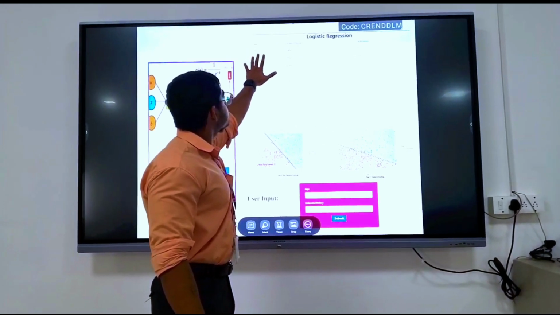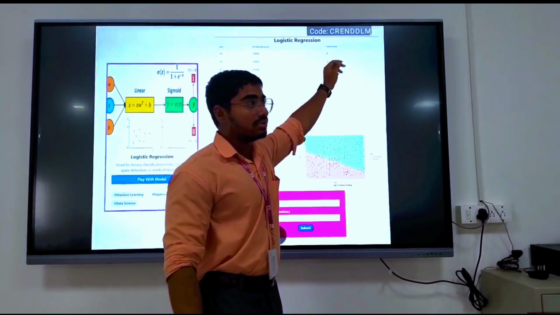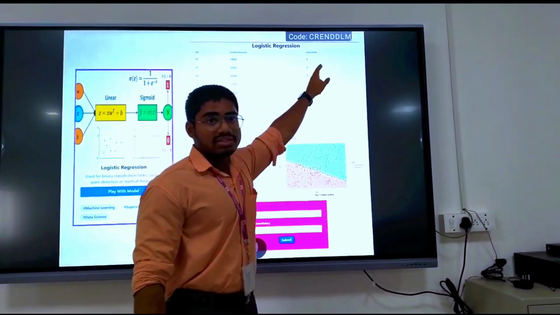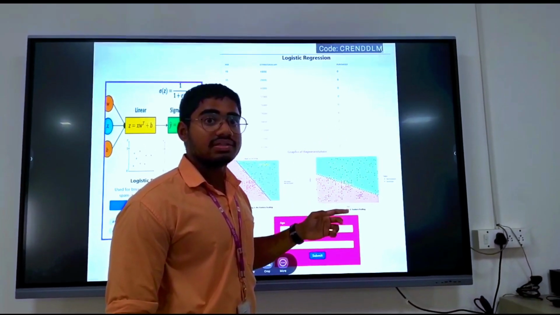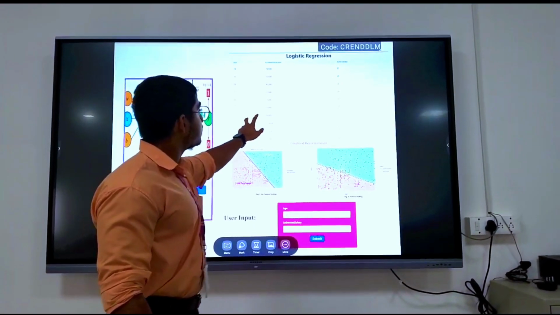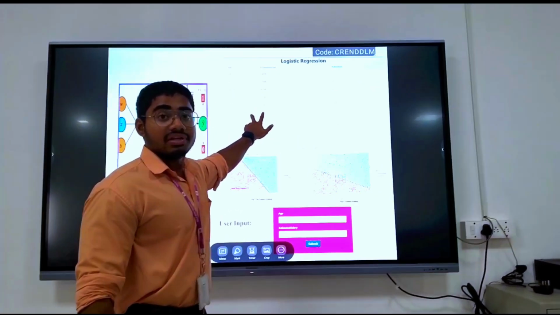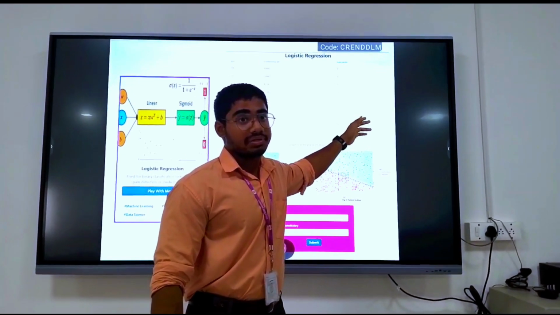And here you can see the age, estimated salary, and the dependent variable, which is a categorical variable. 0 indicates a person not purchasing our product, and 1 indicates a person purchasing our product. So what we are trying to do is, using these two independent variables, predict whether the person will buy or will not buy.